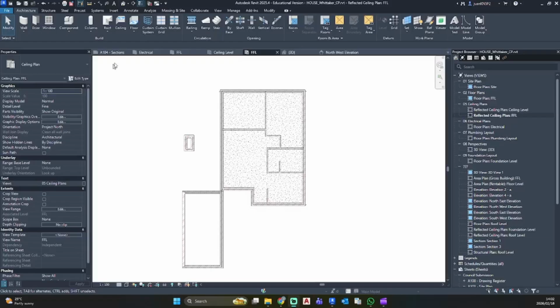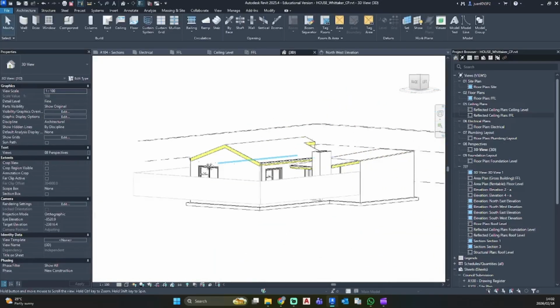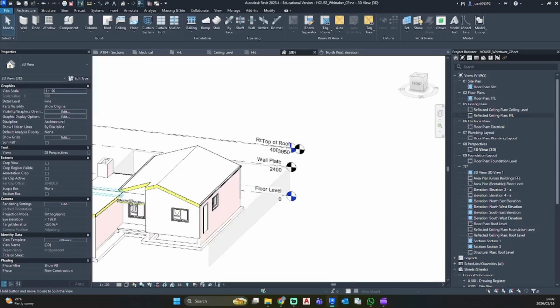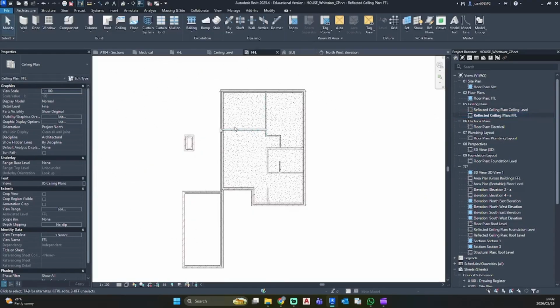Hello and welcome back to another Revit tutorial. As you can see, I have my ceiling plan open and we will be doing an electrical layout on this little house today. We will be doing lighting, plugs and switches.